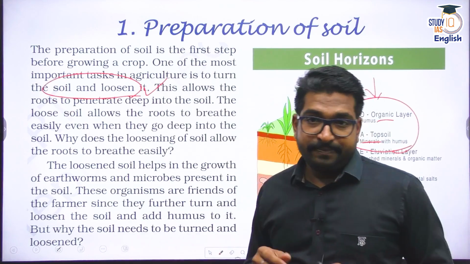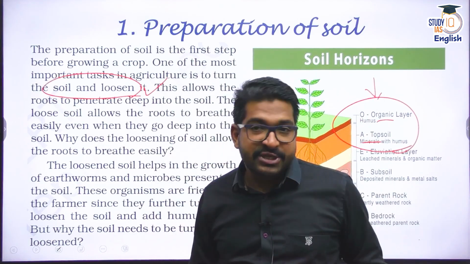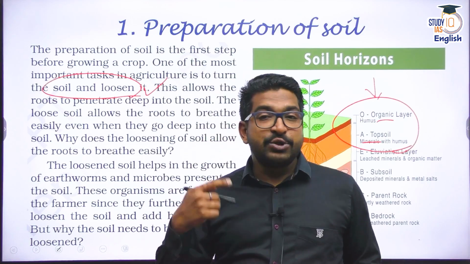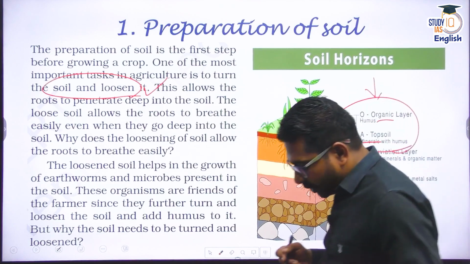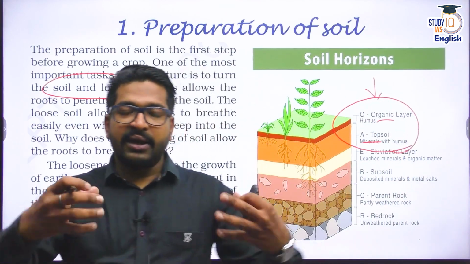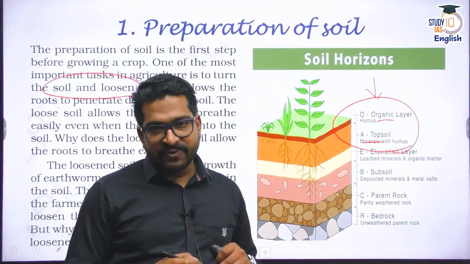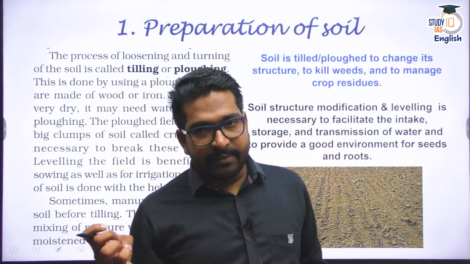Soil has to be loosened because air has to enter the soil. That means soil aeration is required. And after soil aeration, we also need to level the soil. So there are two aspects here of soil preparation. First of all, I need the air to enter the soil, aeration of the soil. And second one is the breaking down of the decaying material, right?